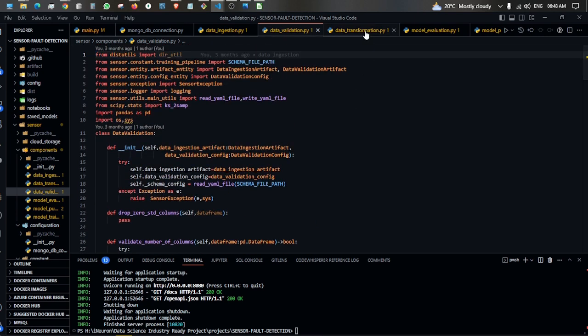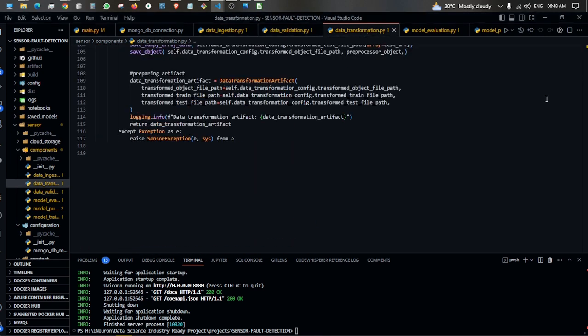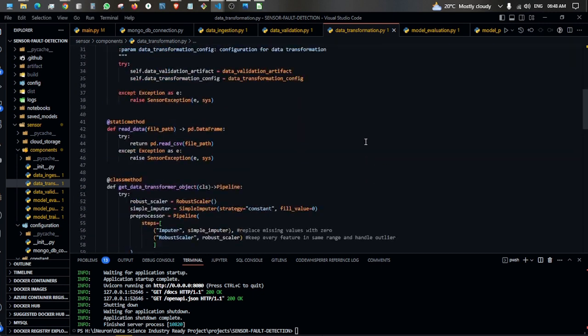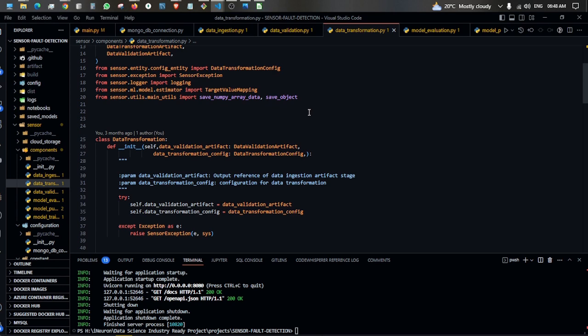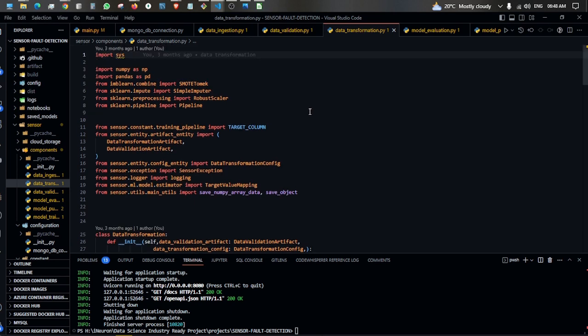We move forward to data transformation, and data transformation is very important. In data transformation, we do very important tasks. We fill the missing values, imputing them with the mean, and also handle the outliers with the help of capping or trimming the outliers. Then we convert the categorical columns into numerical columns.